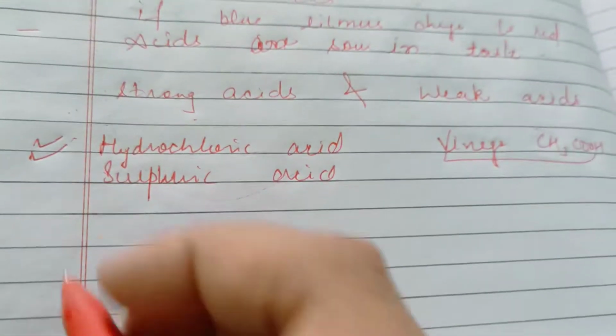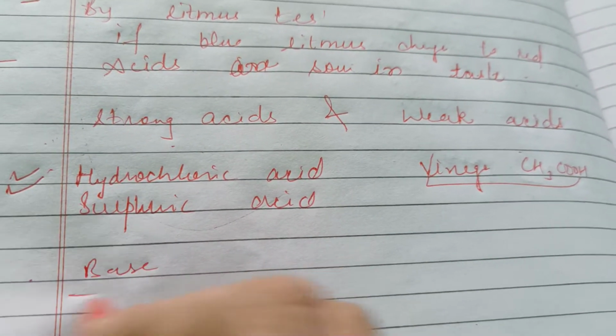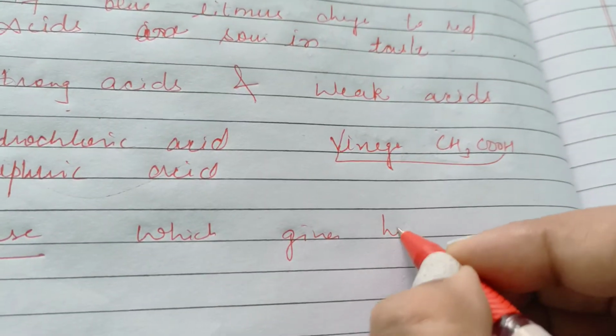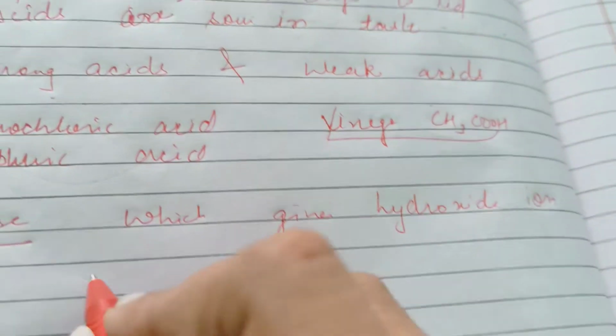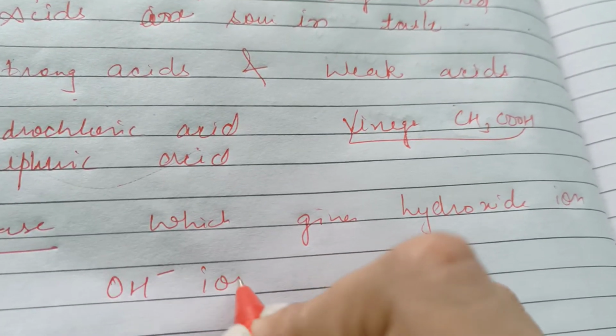Now bases. So what are bases? Bases give hydroxide ions, and hydroxide ions means OH negative ions.